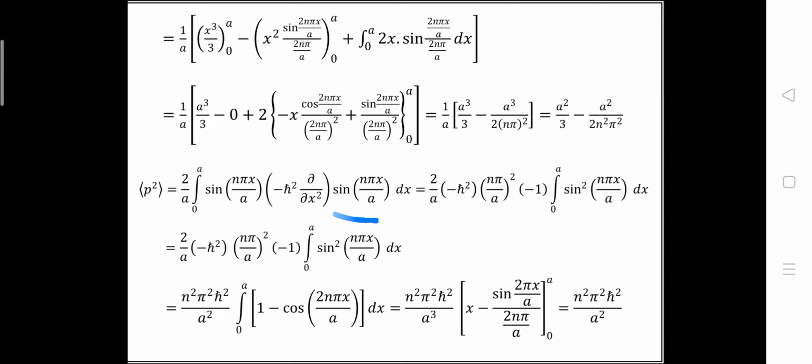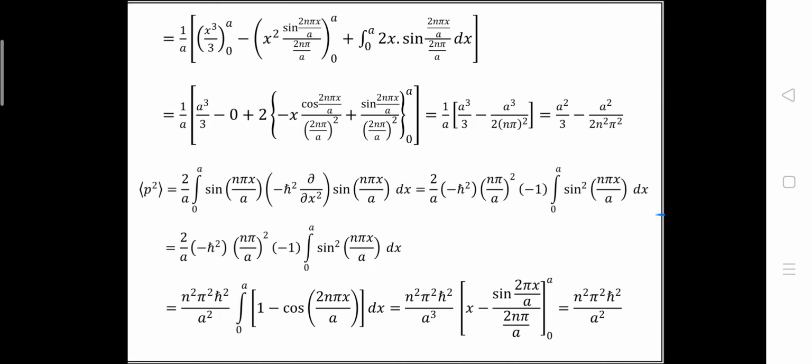Okay, so here if we do the differentiation and multiply these two terms, we will get 2 by a, minus ħ square, (nπ/a) square, minus 1, and integral 0 to a sin square(nπx/a) dx.